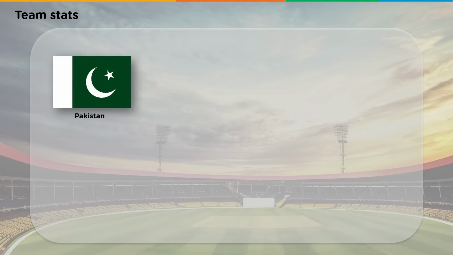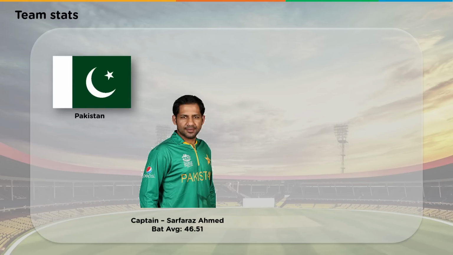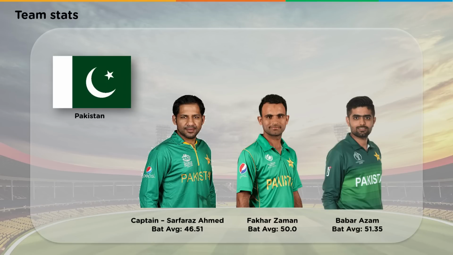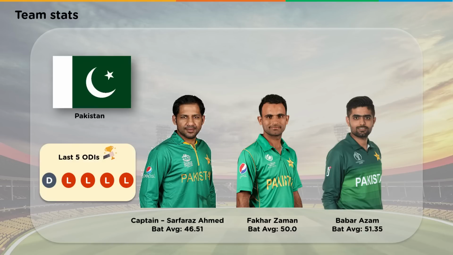Then we have Pakistan, who are captained by Sarfaraz Ahmed. He has a batting average of 46.51. The team also has other good batsmen like Fakhar Zaman and Babar Azam. Their statistics are displayed on the screen. Looking at their previous 5 ODI performances, it seems Pakistan faces an uphill struggle to win this World Cup.